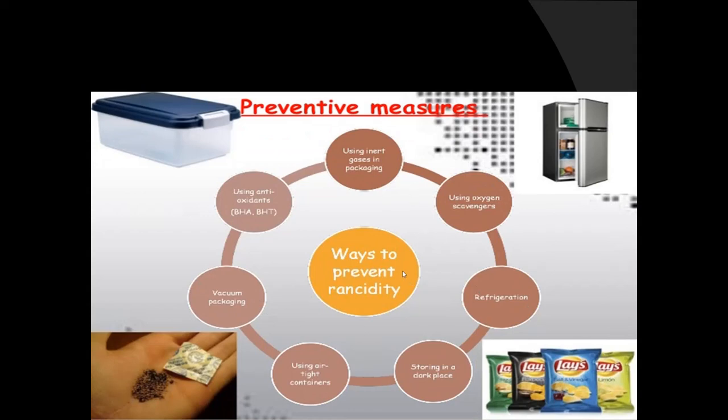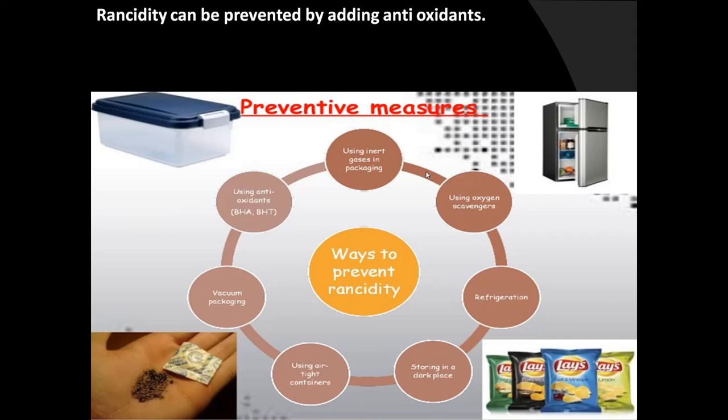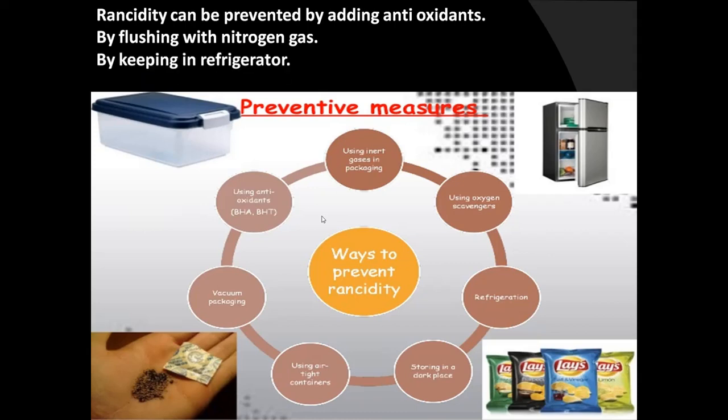How to prevent rancidity? Rancidity can be prevented by adding antioxidants. Antioxidants like BHA and BHT can be added to prevent rancidity, and it can also be prevented by flushing with nitrogen gas. Then rancidity can be prevented by keeping the food items in a refrigerator and also by keeping them in airtight containers. So these are the 4 important measures to prevent rancidity.